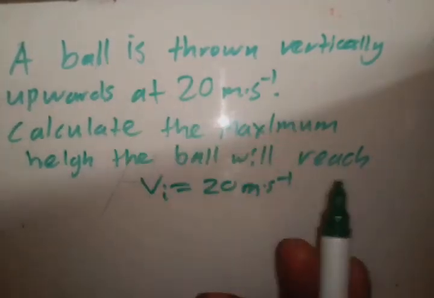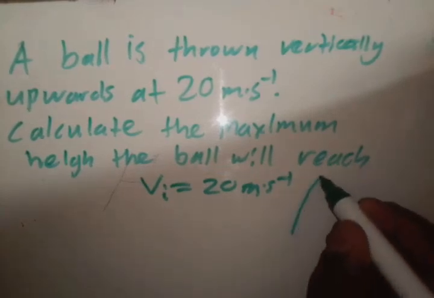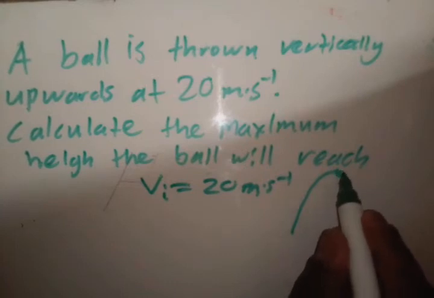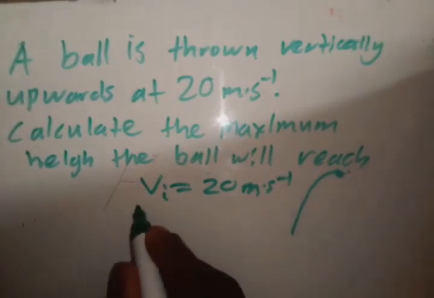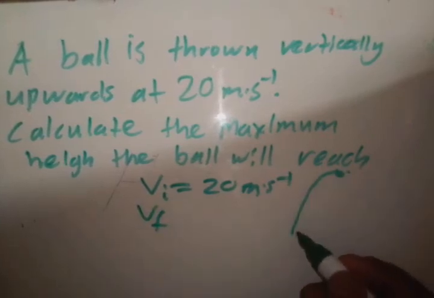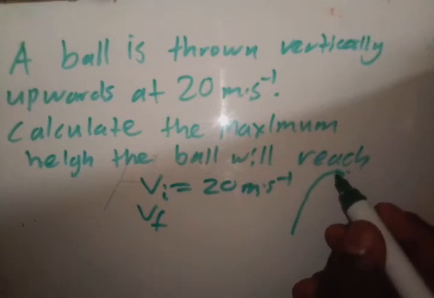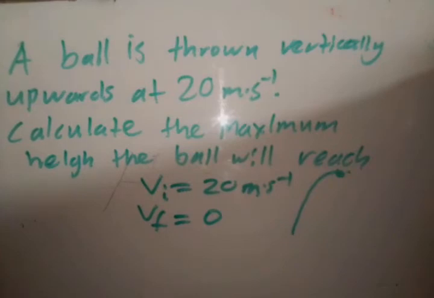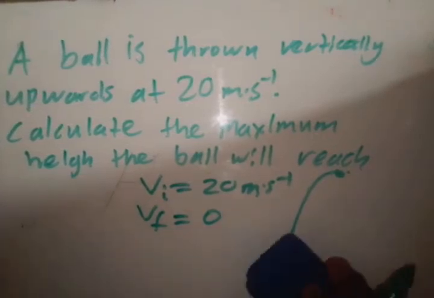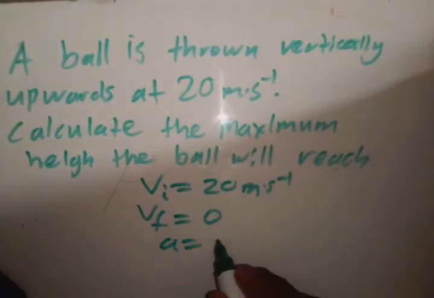The question stops, so some other things are given indirectly. Remember, when something is thrown upwards, when it reaches its maximum height, its velocity is 0. So the final velocity is 0. Because we have the initial velocity, it was thrown at 20. When it finally reaches the highest point, its final speed will be 0. So Vf is 0. Then what is another thing that is directly given? It's the acceleration, which is 9.8.